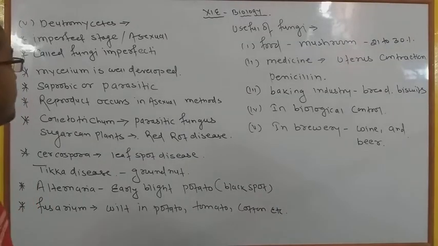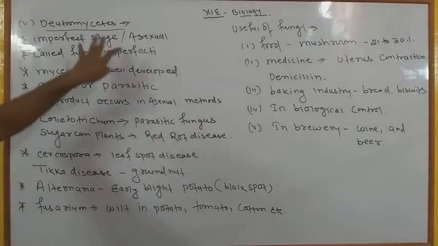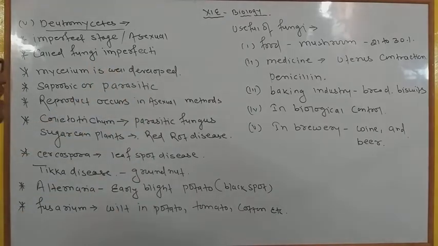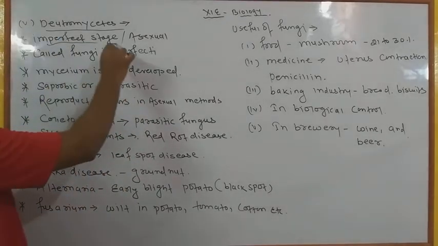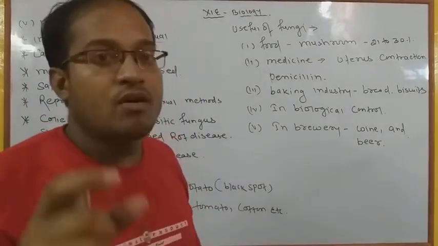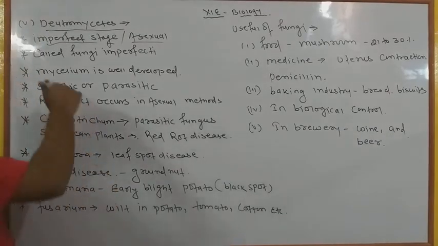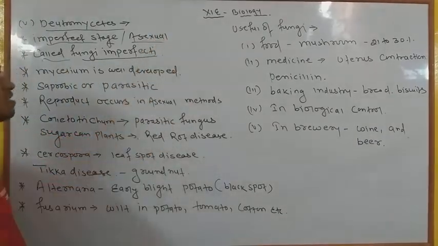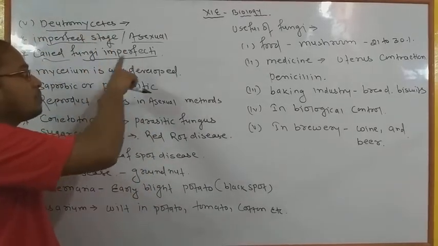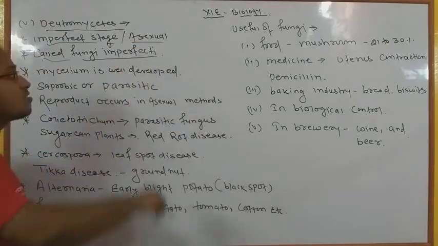So here we have to discuss the last stage of fungi and the last group, Deuteromycetes, okay, that is the last topic of your fungi, and most important, it is also called the imperfect stage. Why is it called the imperfect stage? Because there only asexual reproduction takes place, sexual reproduction is not present, so that's why they are also called fungi imperfecti, okay. Fungi imperfecti means there is a complete imperfect stage of sexual, okay. यहाँ पे sexual stage नहीं होता है, that is called imperfect.